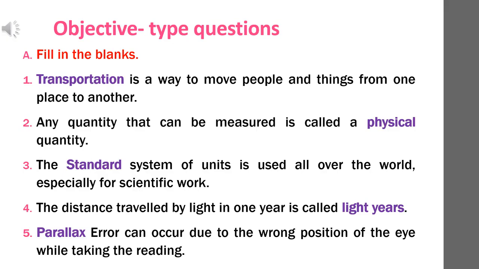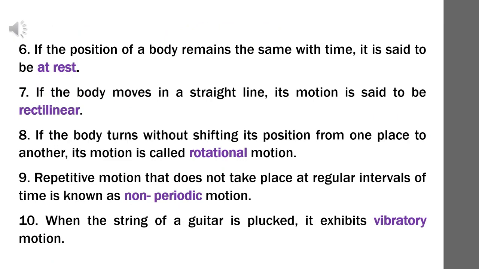Question number 4. The distance travelled by light in 1 year is called? Answer: light year. Question number 5. Dash error can occur due to the wrong position of the eye while taking the reading. Answer: parallax. Question number 6. If the position of a body remains the same with time, it is said to be dash. Answer: at rest. The position of the body doesn't change. It remains the same.